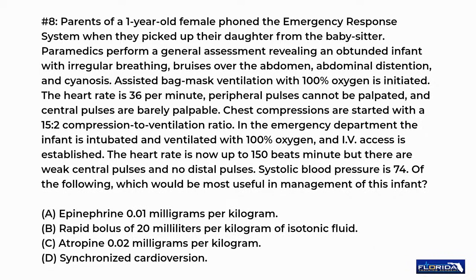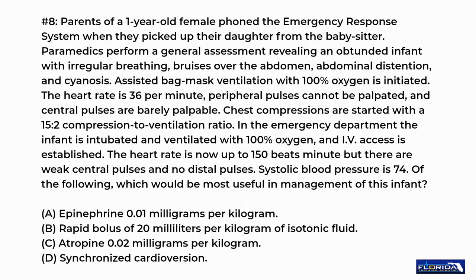The heart rate is 36 per minute, peripheral pulses cannot be palpated, and central pulses are barely palpable. Chest compressions are started with a 15:2 compression to ventilation ratio. In the emergency department, the infant is intubated and ventilated with 100% oxygen, and IV access is established. The heart rate is now up to 150 beats per minute, but there are weak central pulses and no distal pulses.